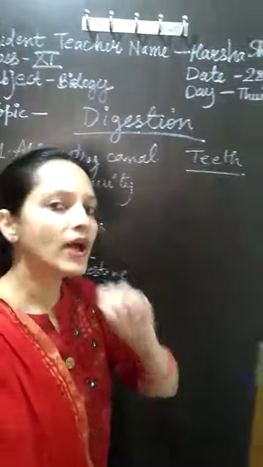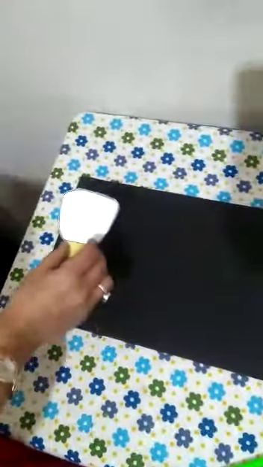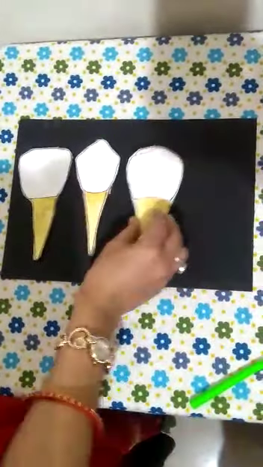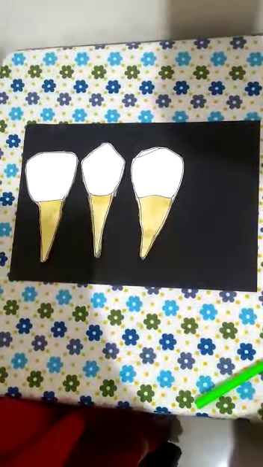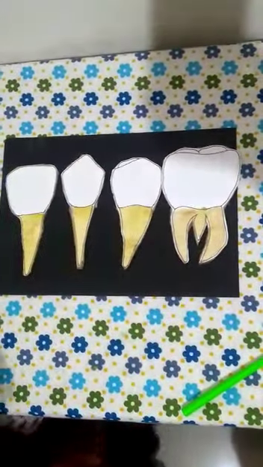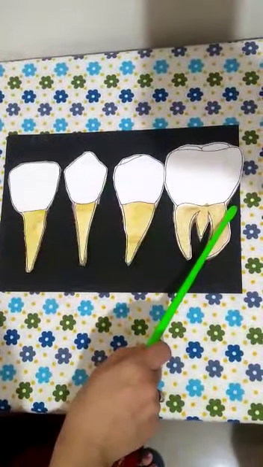Children, we have 4 kinds of teeth in our mouth. Let's look at the picture of teeth very closely. The first type of teeth in our mouth is incisors. The second type of teeth are canines. Then we have premolars. And the fourth type of teeth in our mouth is molars. So we have 4 kinds of teeth: incisors, canine, premolars and molars.